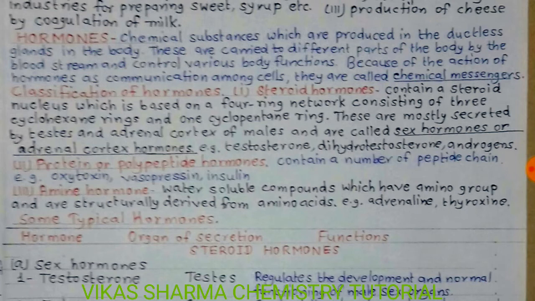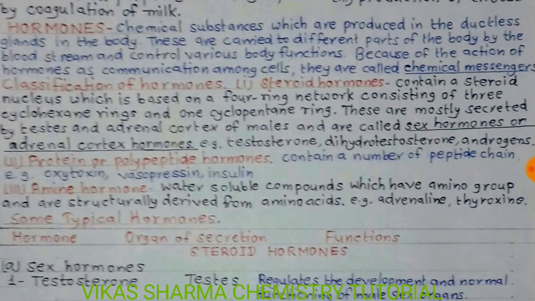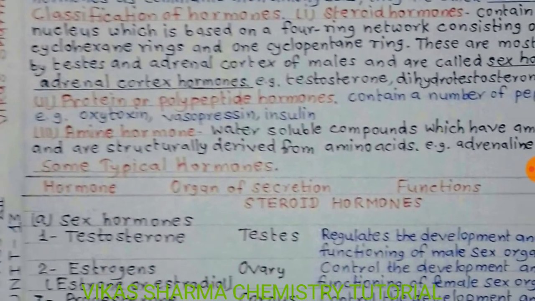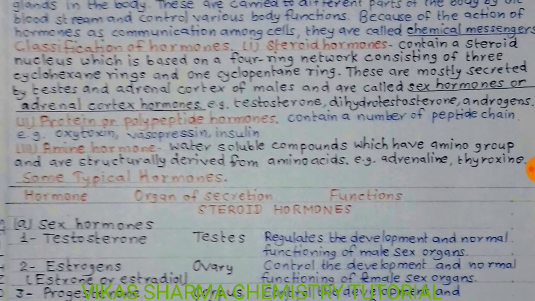First one, steroid hormones contain a steroid nucleus which is based on a four-ring network consisting of three cyclohexane rings and one cyclopentane ring. These are mostly secreted by the testes and adrenal cortex of males and are called sex hormones or adrenal cortex hormones. Example, testosterone, dihydrotestosterone, androgens. Second category is proteins or polypeptide hormones, which contain a number of peptide chains.